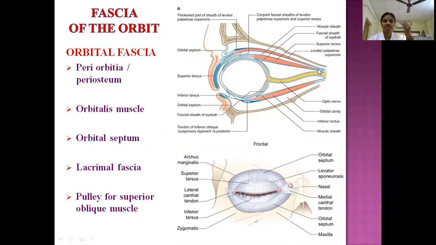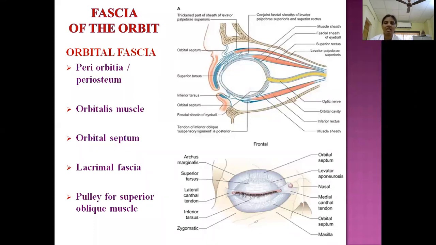So as it is covering the bones, here we can call it periorbita, means orbital fascia, or simply this is the periosteum of the orbit. So it is derived from the dura mater, where the dura is divided into outer and inner sheaths. So this periorbita covers all the bones, and it is not adherent to the bones. It is not firmly attached. So we can strip off this fascia from the orbit very easily.